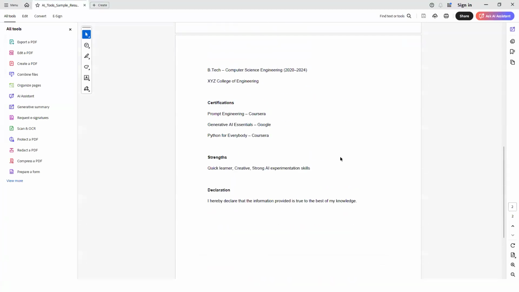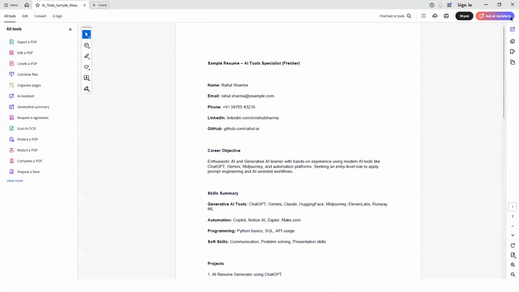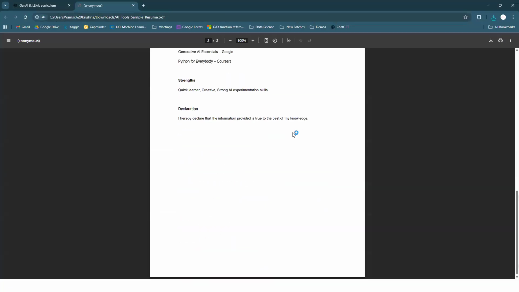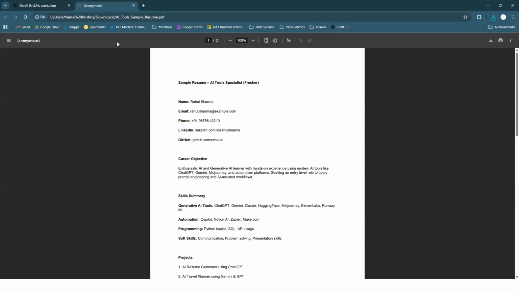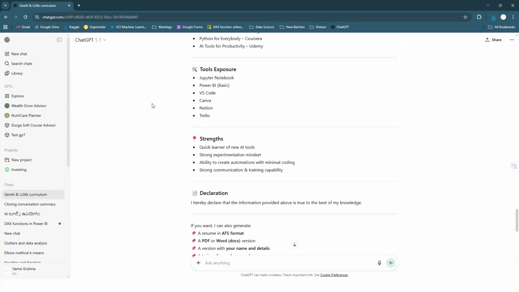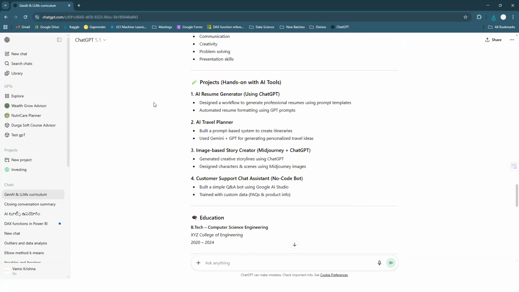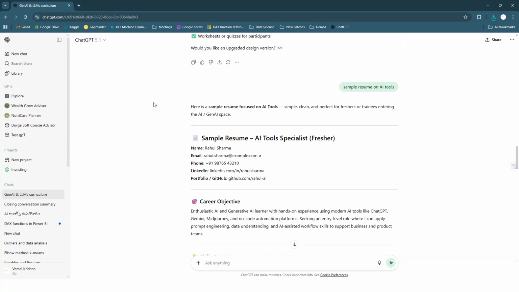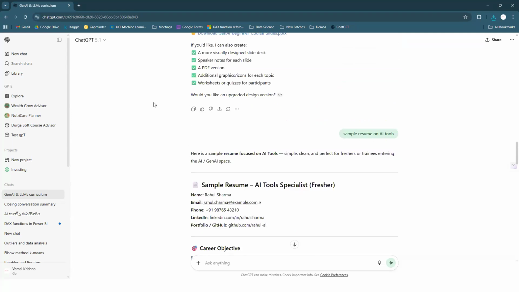So now even if any students ask me for resumes, I'll create them like this. Now nobody is asking about that. Why? Because everything they can find online. So instead of giving from my side, these AI tools will do better than me, right? It itself is going to give better than me. So give your resumes and say optimize the resume. Make the required customizations, whatever changes you require. The AI tools can do everything by themselves.